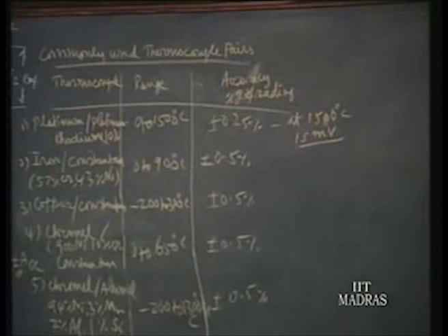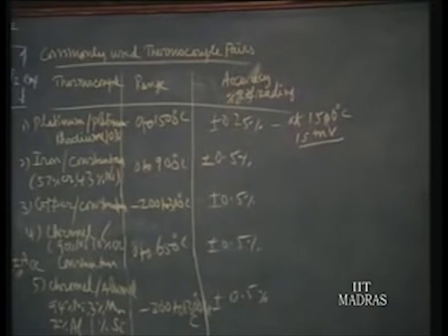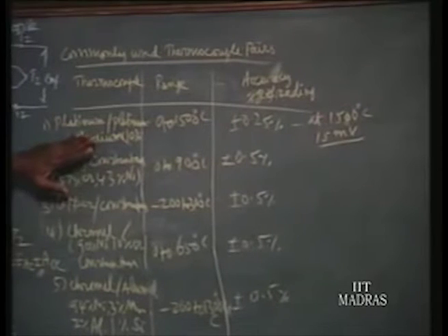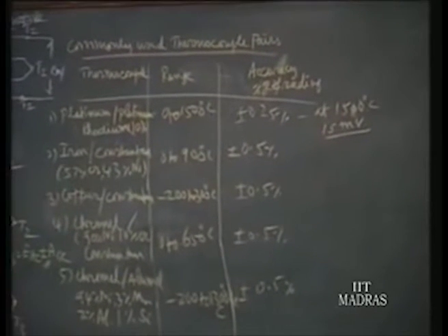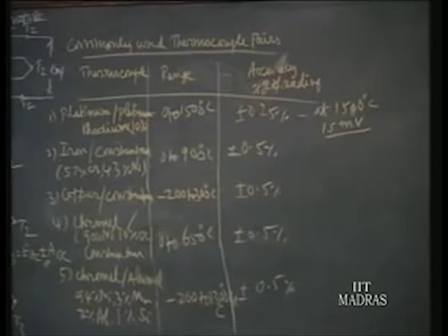From 0 to 1500, with 0 degree as the cold junction temperature and 1500 degree as the hot junction temperature, it develops around 15 millivolt.